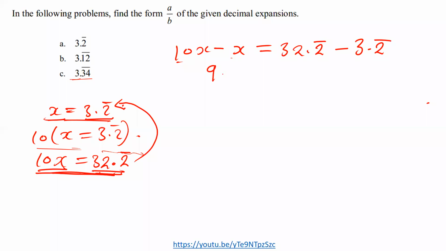This will give us what? 9x. And then this other side we have 32.2 bar minus 3.2 bar. This one is also a very simple and straightforward subtraction, because you just have to use the normal way of subtraction.